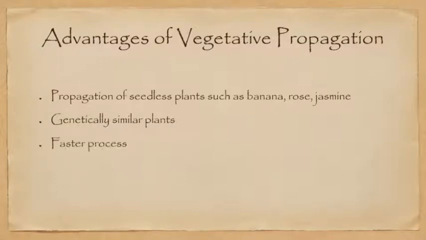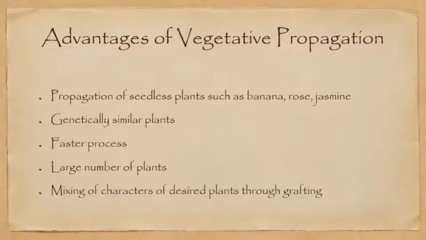It is a very fast process. You just saw in Bryophyllum how many plants can be produced from one leaf simultaneously, and a large number of plants can be produced. So in a short duration we get a large number of plants. And if you want to mix characters, then grafting can be done to mix characters from two different varieties of desired plants.